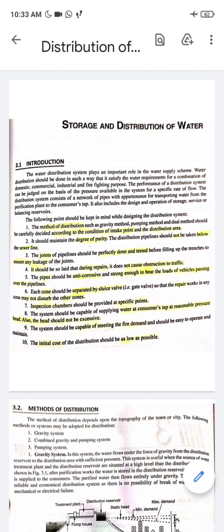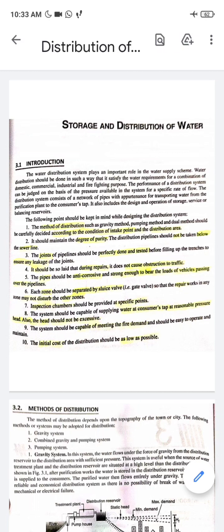So even if there is a problem in the source system, from where the water is coming to the elevated reservoir system, even then there would be a certain amount of water available in the overhead tank which can be used for emergency purposes intermittently, right?